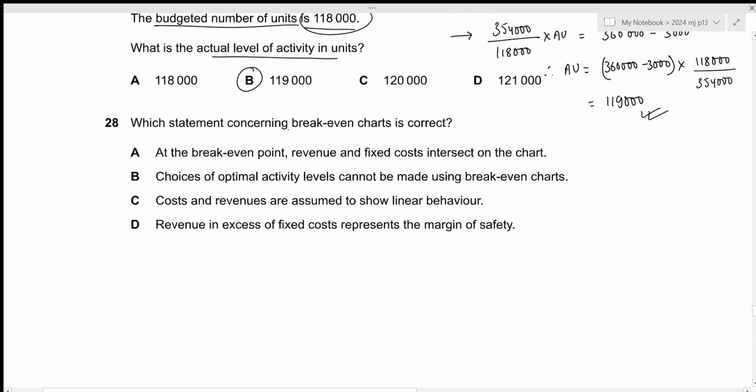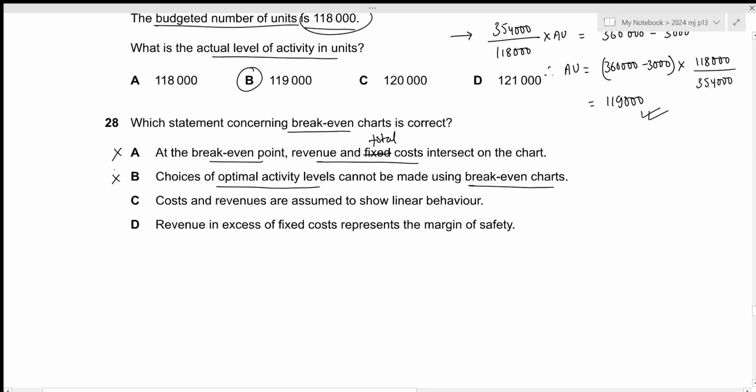Which statement concerning break-even charts is correct? At the break-even point, revenue and fixed costs intersect on the chart. This is not true. Revenue and total cost will intersect. The second one is choices of optimal activity levels cannot be made using break-even charts.